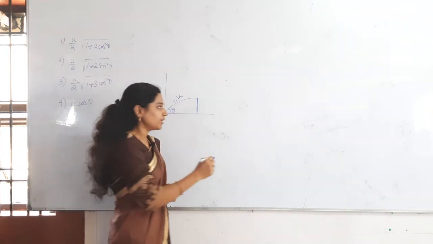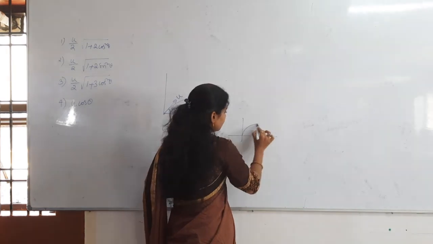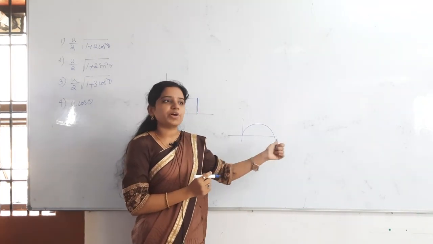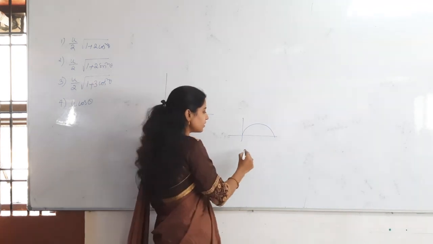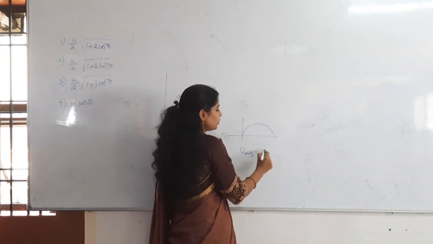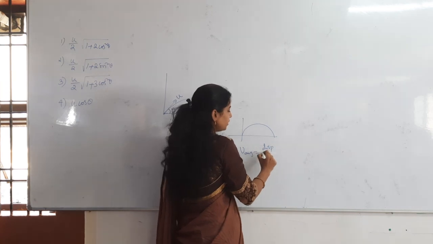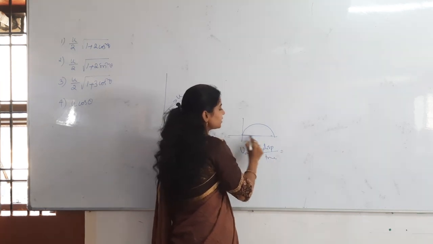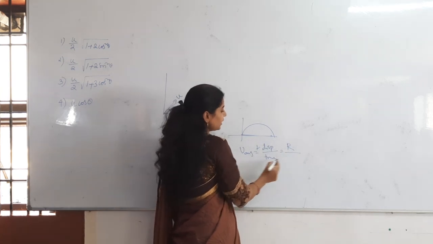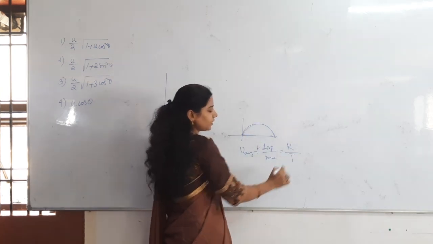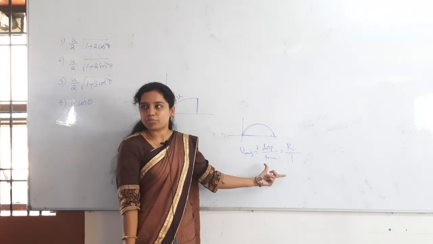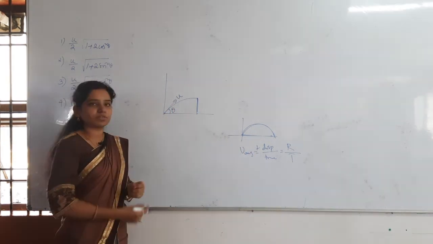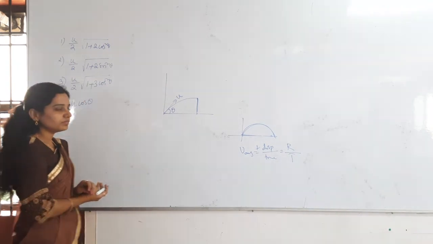One problem we have done, in that we did the total projectile motion, the average velocity from initial point to final point. What is the average velocity formula? V average is equal to total displacement by total time. How much displacement is there here? R, divided by total time, the time of flight. This is what we did in that problem. But here it is different. They are asking only for half of the motion. So what to do?